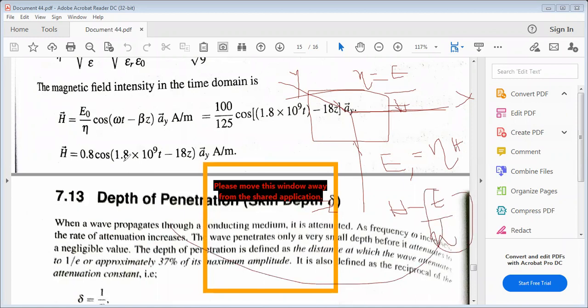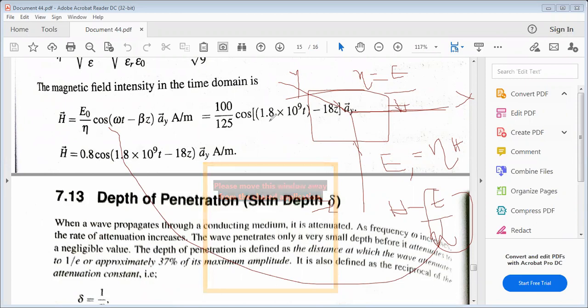This relation is used here. H equal to E naught by eta cos of omega t minus beta z. So 100 by 125 into cos of 1.8 into 10^9 t minus 18 z. So 100 by 125 means 0.8 cos of 1.8 into 10^9 t minus 18 z a y ampere per meter.